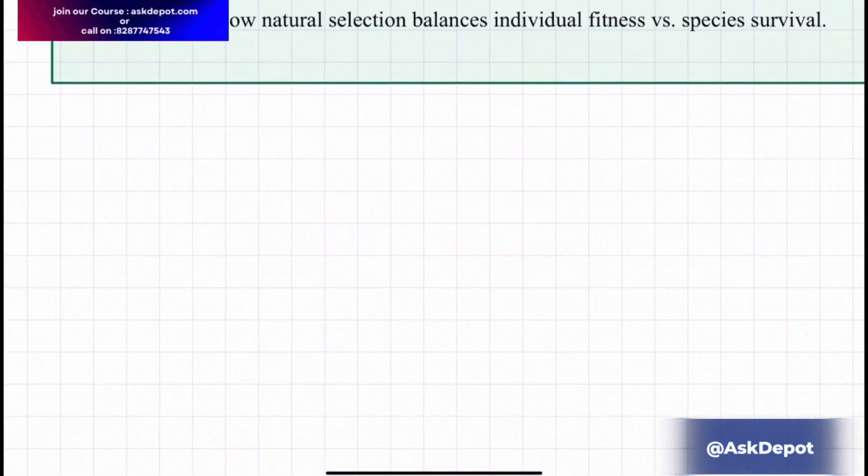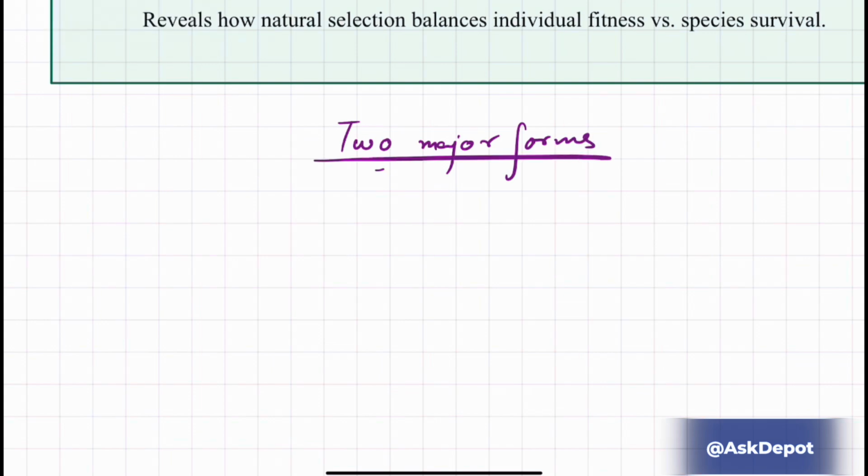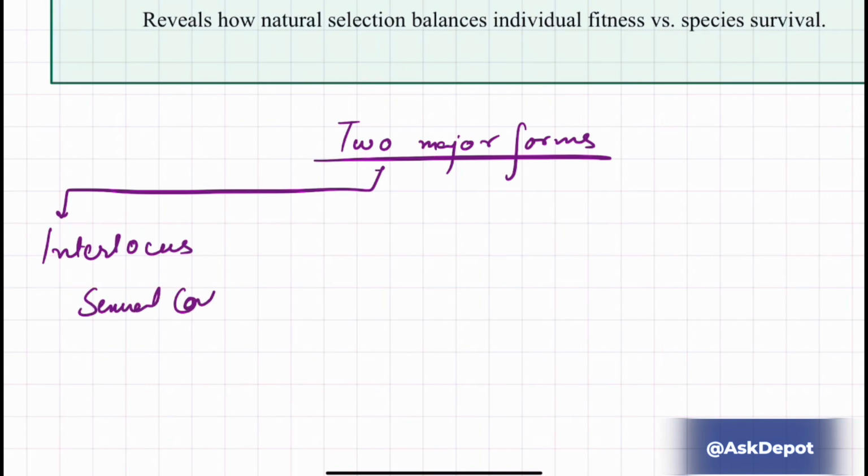Now this sexual conflict can be in two major forms. First one will be the interlocus sexual conflict.